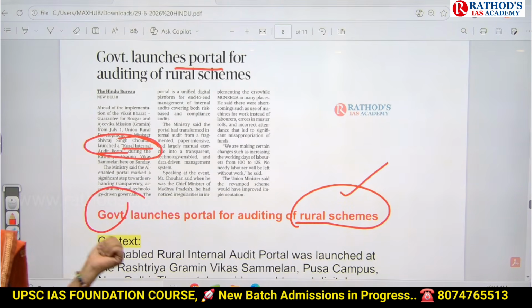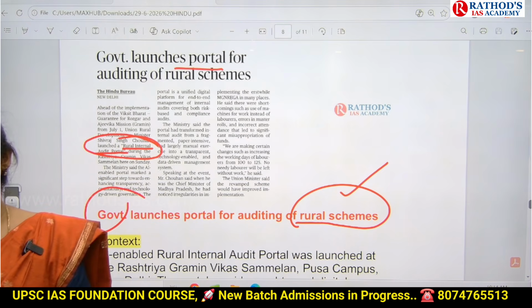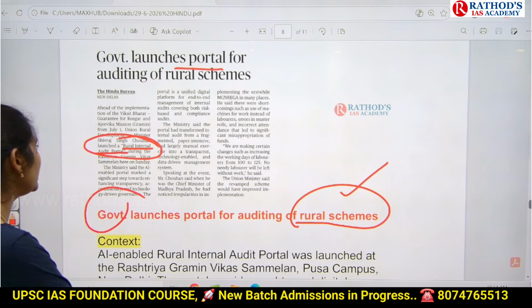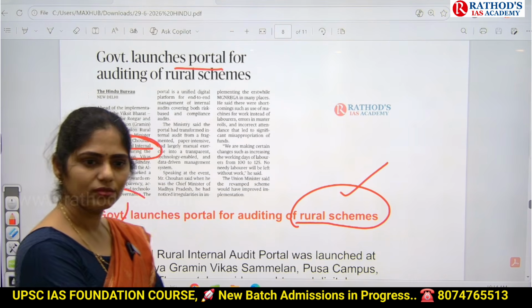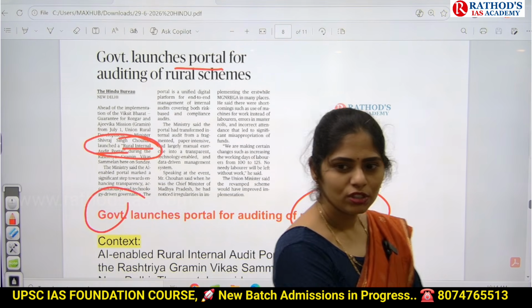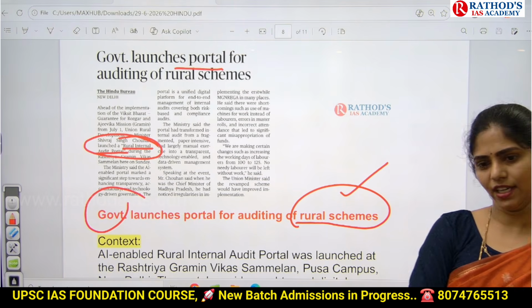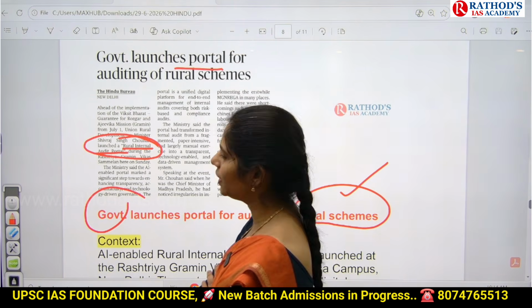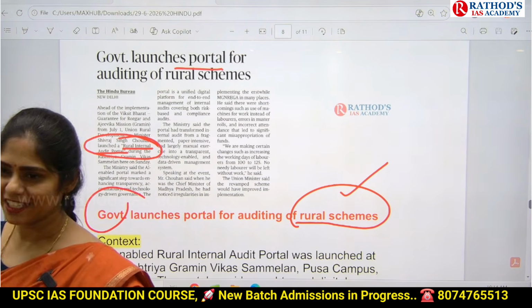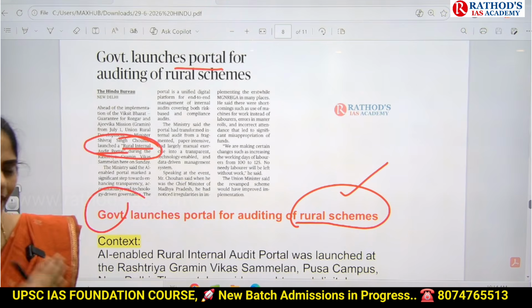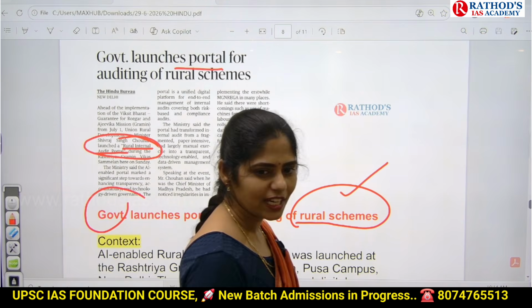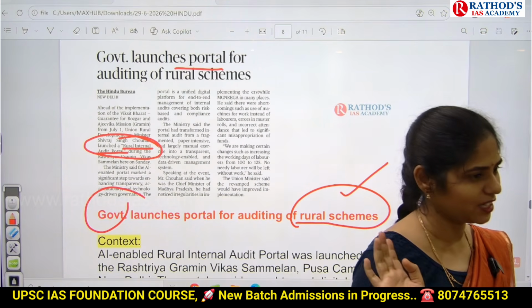Okay, so that is about this. How can you get a question here? Consider the following statements regarding Rural Internal Audit Portal. Under that, they may give you 2 or 3 statements, and they'll ask which of the above are correct or incorrect. What will they give in that? If there is any portal or any scheme or any technology, for sure one statement will be the aim and objective.